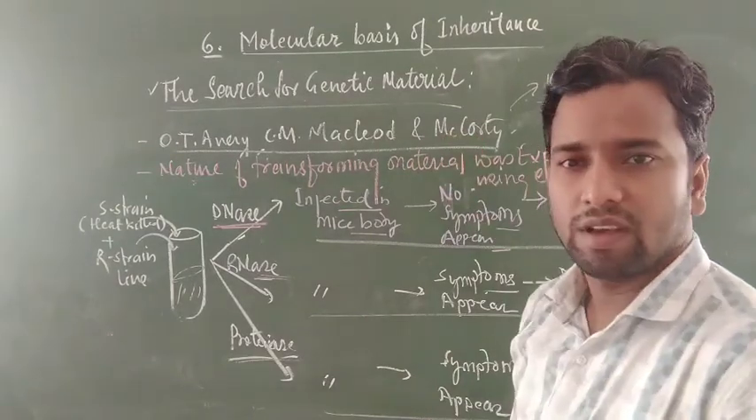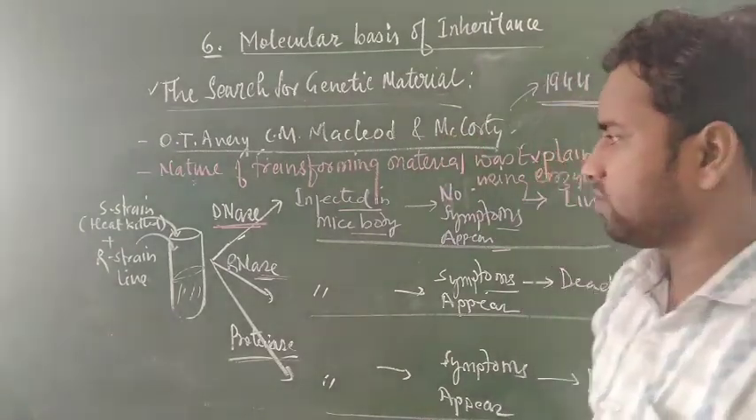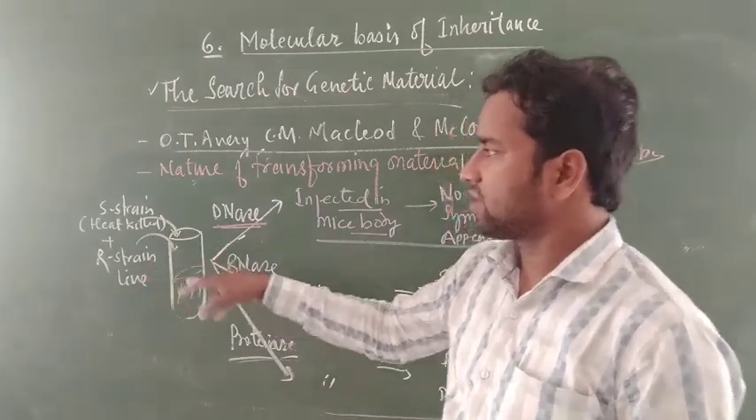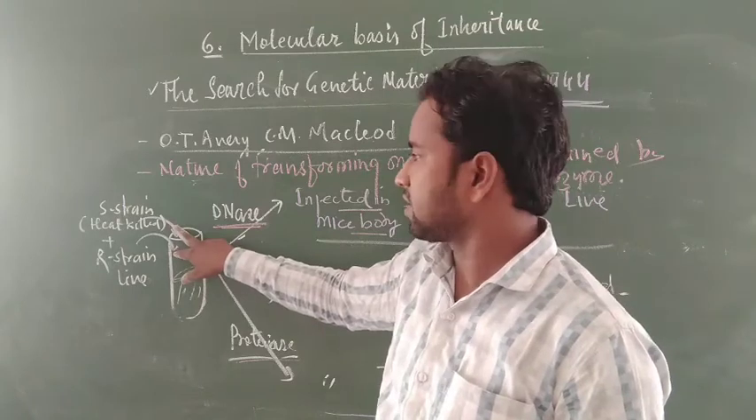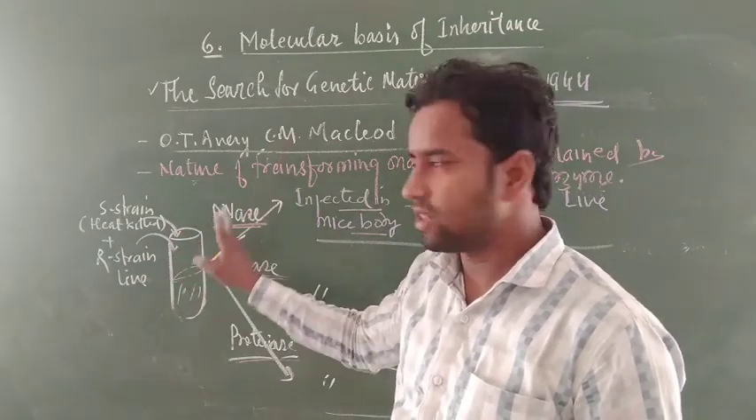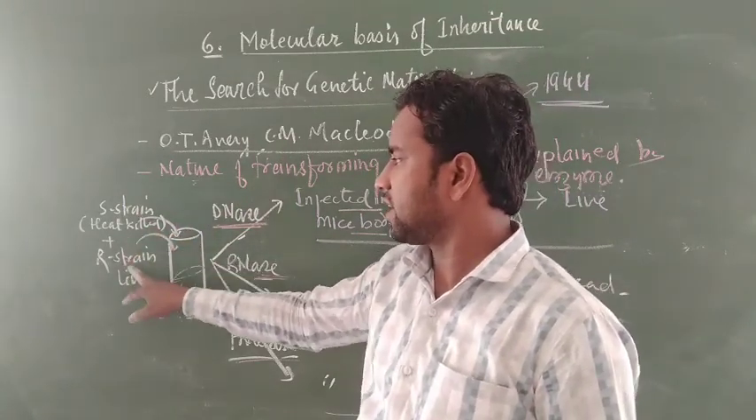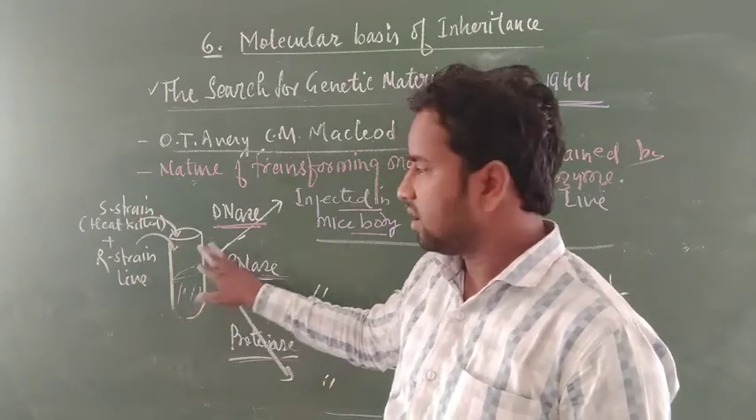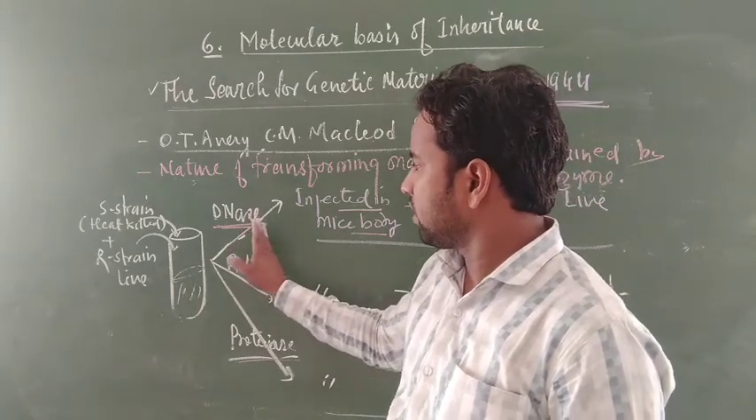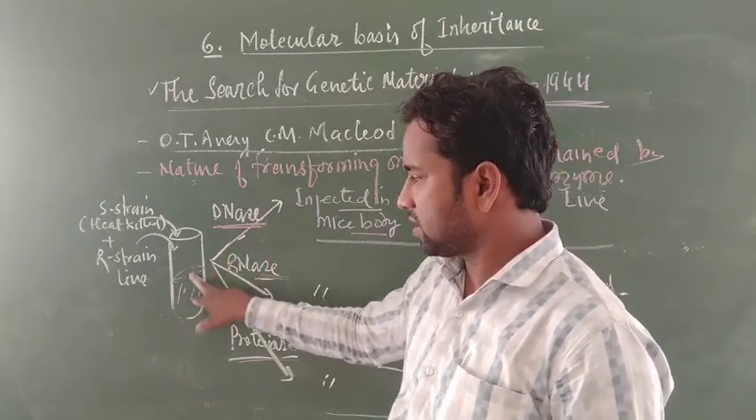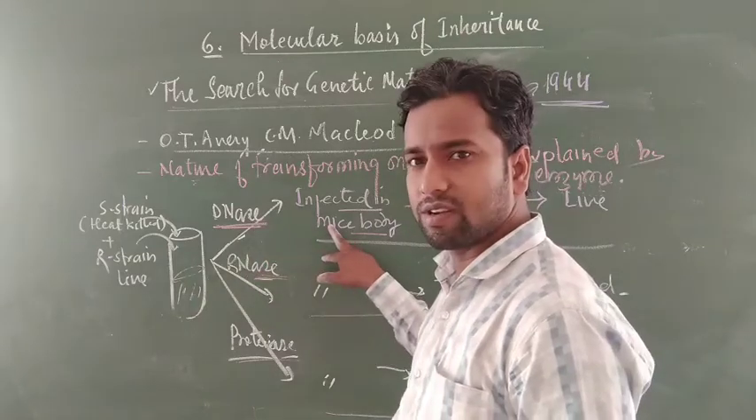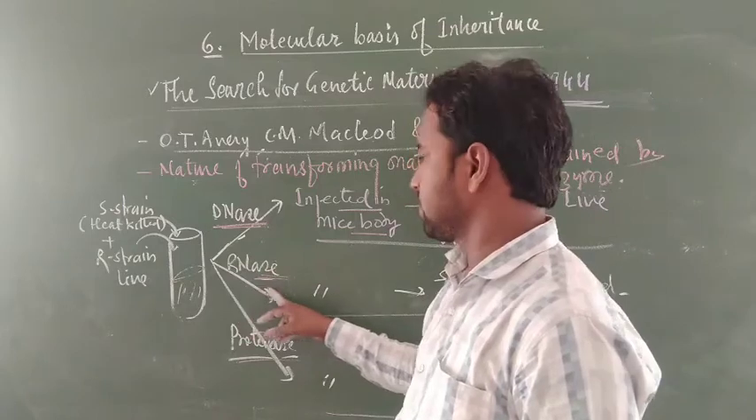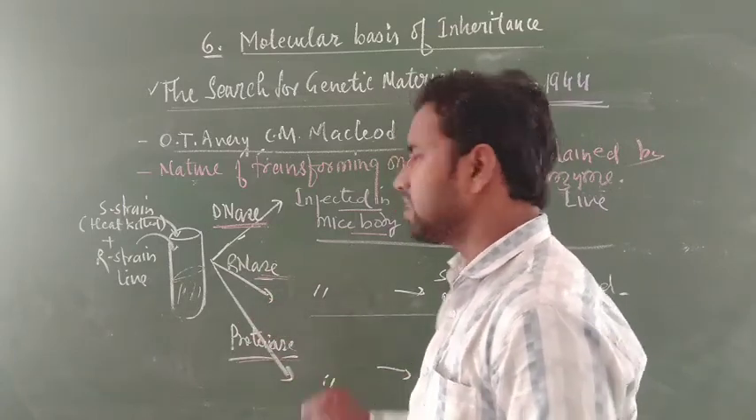I think students, you may fully understand about this. Now again I am going to revise S strain and R strain. You know that this was the 4th experiment that was performed by Griffith. Here S strain is heat killed, R strain is live. Both are mixed in a test tube and cultured. After some time, these 3 materials are separated from each other, in which one was treated by DNase, one was treated by RNase, and one was treated by protease.